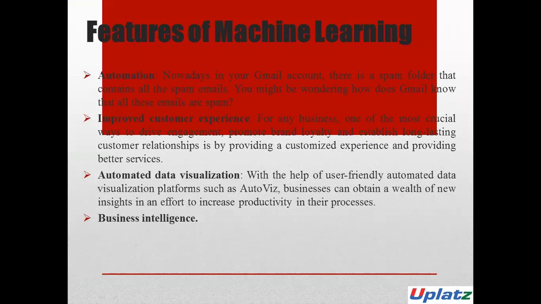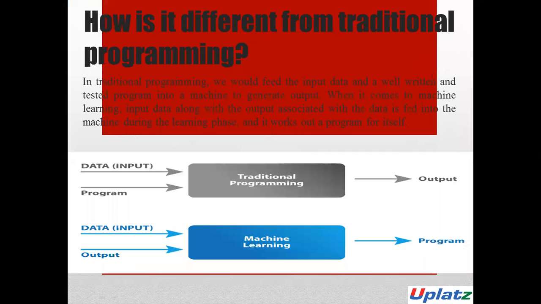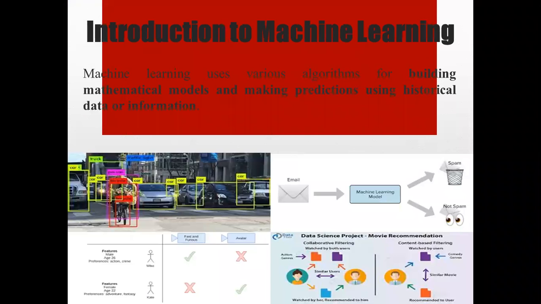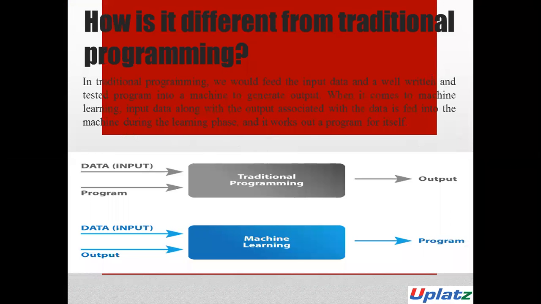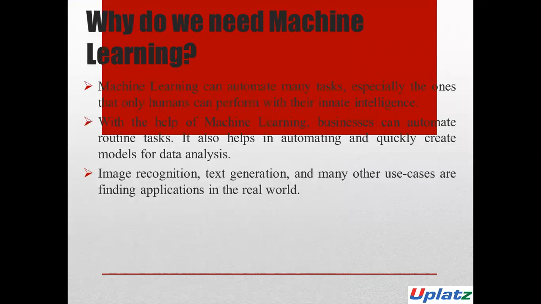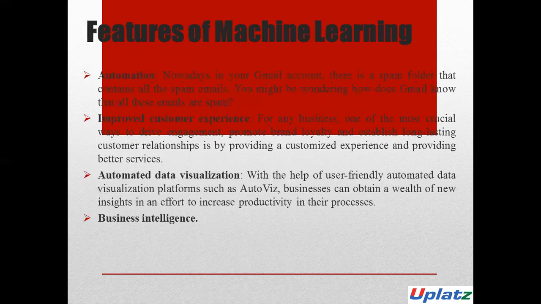In the previous lecture, we started with the machine learning course. I gave you the introduction and what machine learning is, like a kind of definition, and how it is different from traditional programming. Then why we need machine learning, what areas machine learning can cover, and then we saw the features of machine learning: automation, improved customer experiences, automated data visualization, and finally business intelligence.